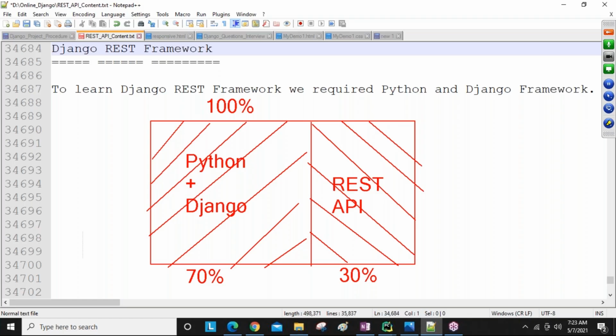Clear, everyone? A lot of people are not aware of the Django REST framework. They know only Python and Django related information. So when they attend interviews, some people get questions about REST API, and at that time they realize REST API is also important to crack interviews. And some people using Python and Django develop beautiful applications in the organization. Later, for your application, we need to add REST API also. Then only your Django application becomes a good product.